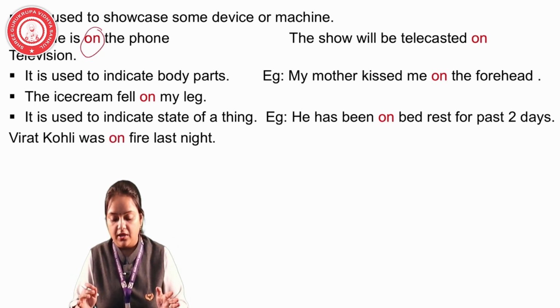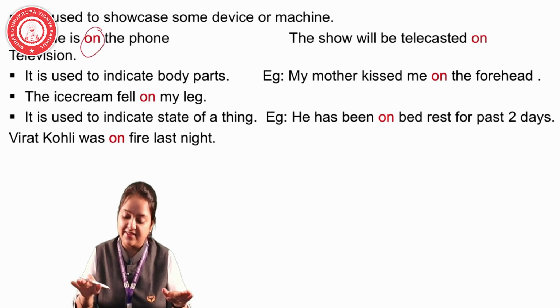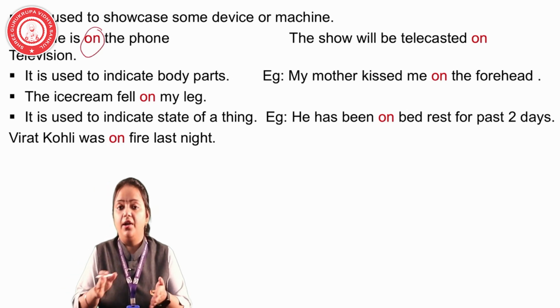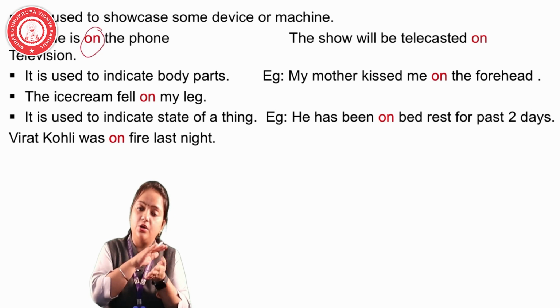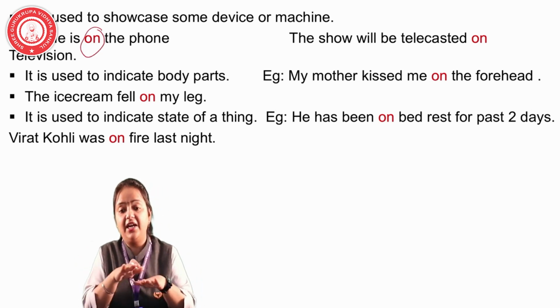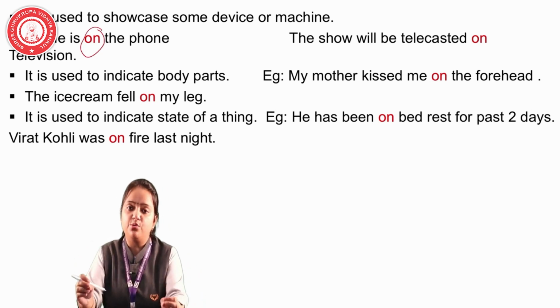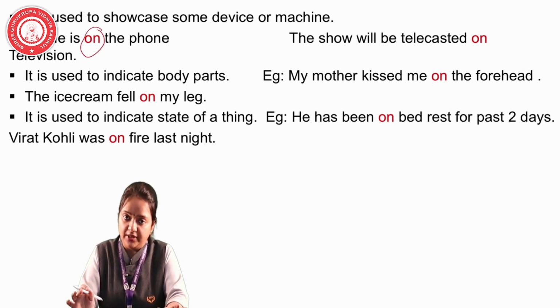Next, it is used to indicate a state of thing. He has been on bed rest for the past 2 days. Now, he is on a surface, on a bed rest. He is in a state, a mode. Then we have to use the preposition on for that case.